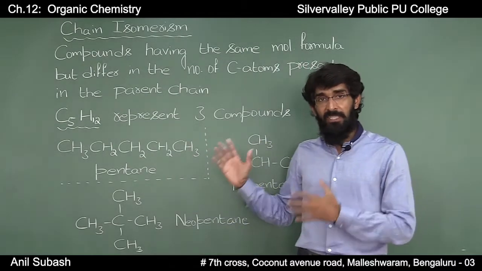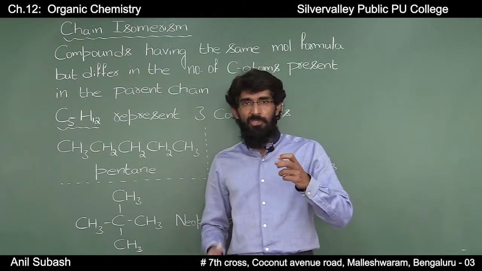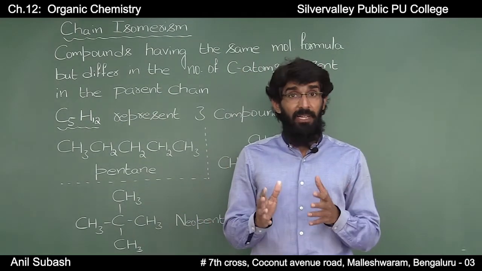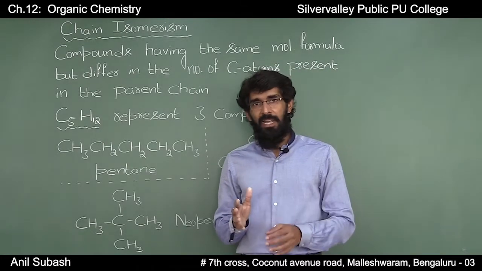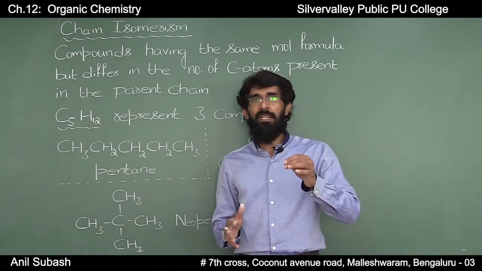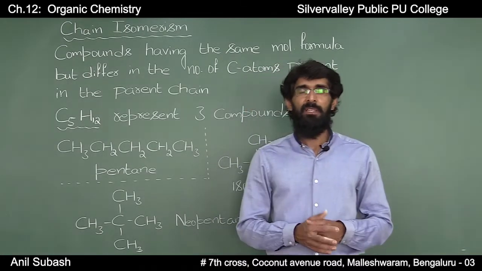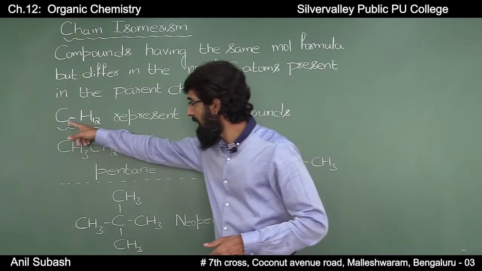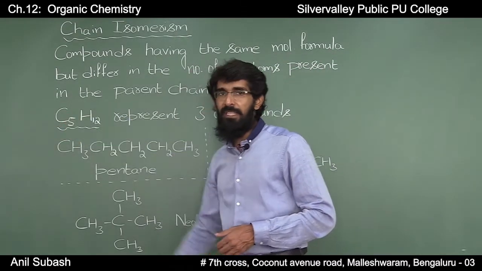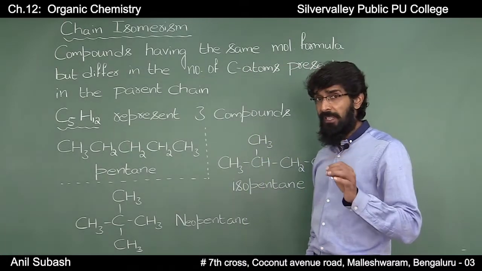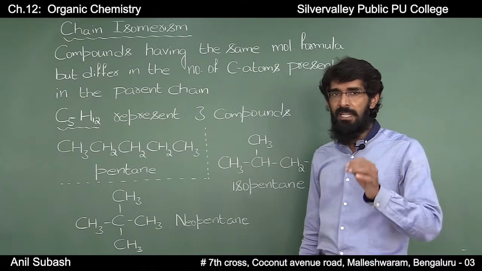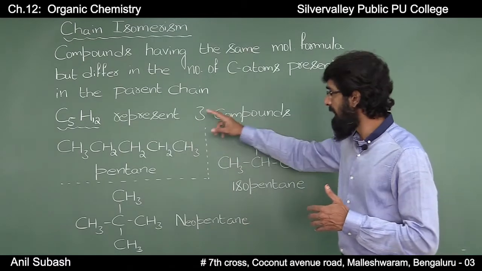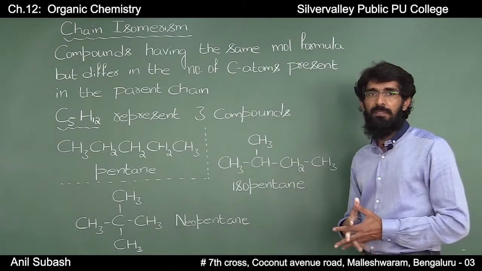In this type of isomers, the compounds will have the same molecular formula but the number of carbon atoms present in the parent chain differs. For example, consider the compound having a molecular formula C5H12. C5H12 has three isomers, or it can be represented in three different ways.